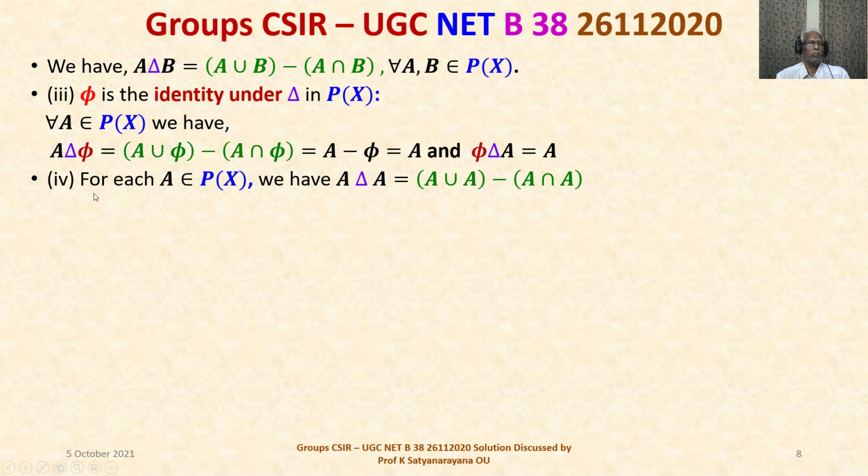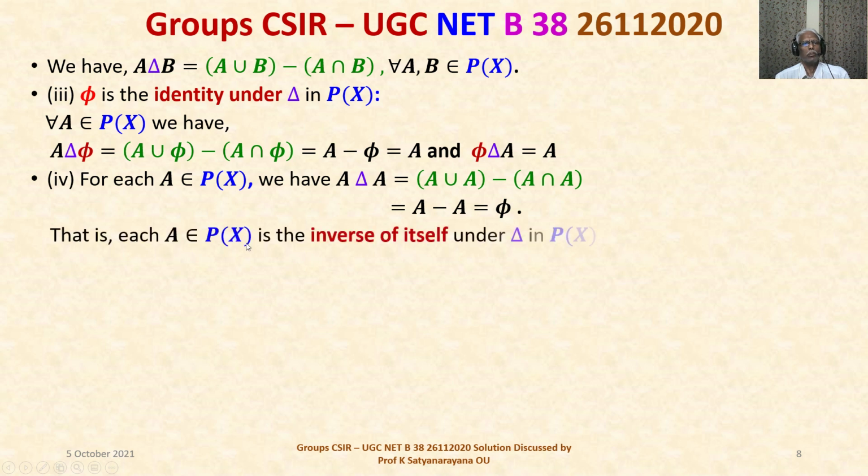Now we see the existence of inverse. For each A belongs to power set of X, we have A delta A is A union A minus A intersection A. A union A is A, minus A intersection A is A. So it is A minus A, that is equal to phi. So that means A delta A is equal to the identity, that is phi. That is, each A is the inverse of itself under delta in power set of X. Thus, power set of X acquires the group structure under the binary operation delta, the symmetric difference of sets. So thus power set of X is a group under delta.